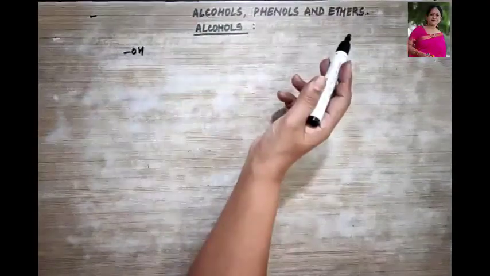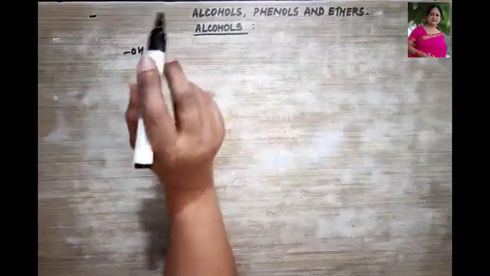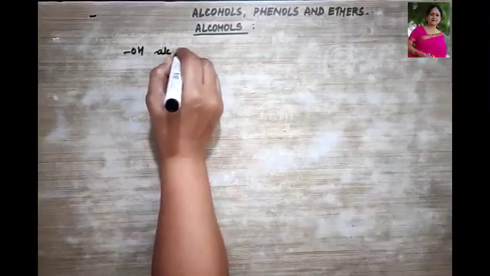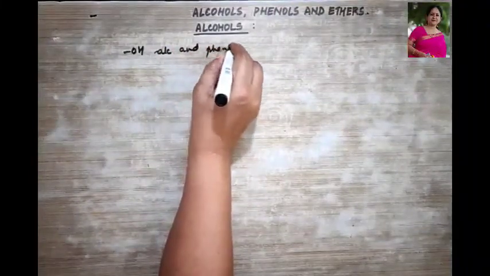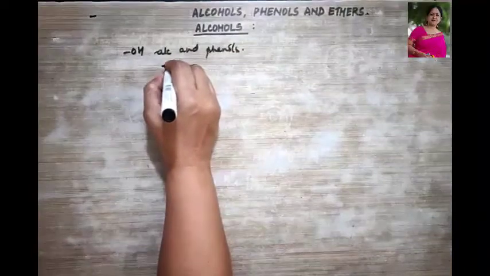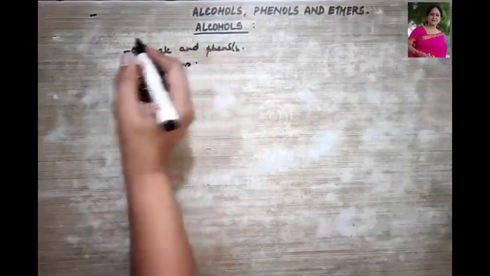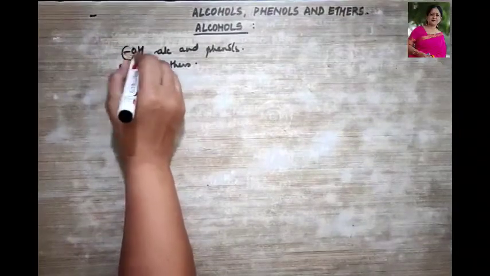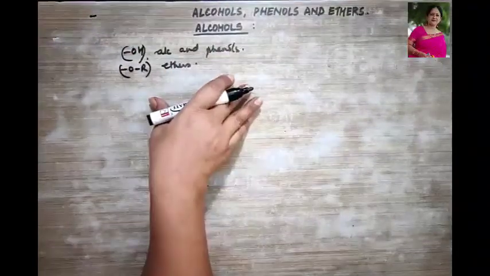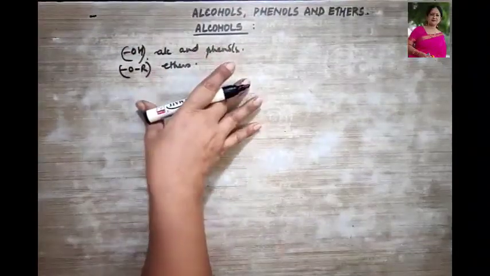Whereas ethers contain the alkoxy group, that is OR, this group, correct? Examples we are going to discuss later.